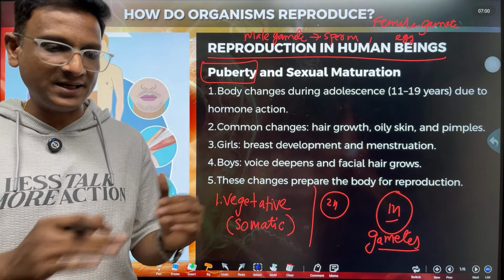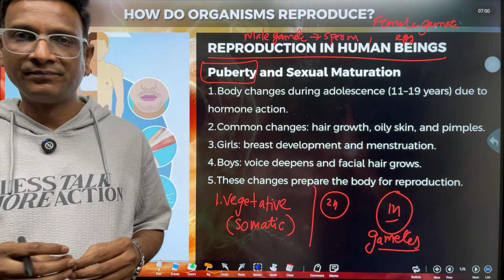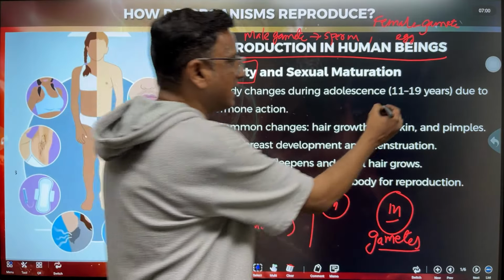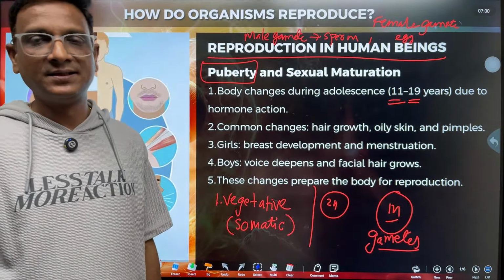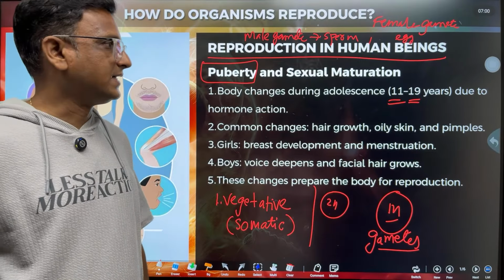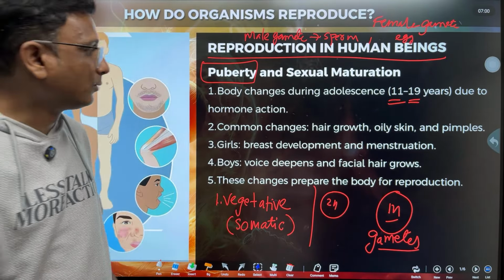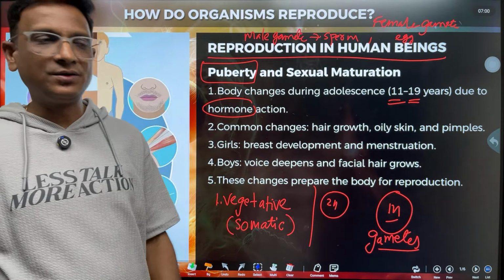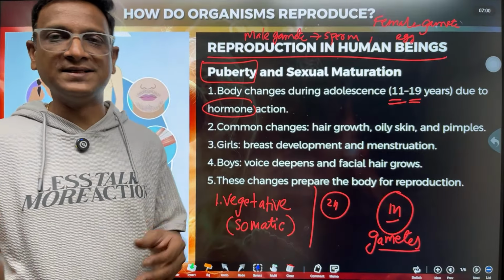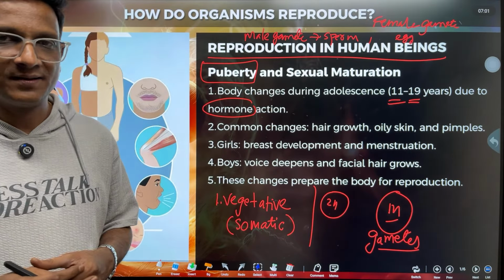By these changes, a boy becomes a man and a girl becomes a woman. These changes begin at 11 years and continue up to 19 years. These changes take place because of the hormones present in our body, but not the same hormones in boys and girls. Boys have different hormones, girls have different hormones. I'll tell you.